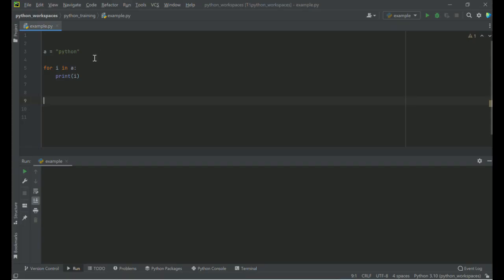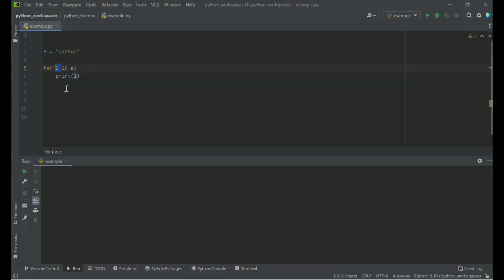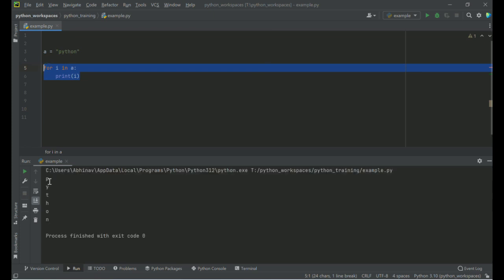Here is a piece of code that I have written for you. A is a string, and a string is a sequential data type. So this is the syntax: for iterating variable in sequence. I is the iterating variable, which means the value of I will keep on changing and will be different in each iteration. This is the for block, which consists of only one statement, which is print I. So I will iterate over this string character by character. When I run this program, it will print P, then in the next line Y, then T, and then in the next lines H, O, and N. It has printed Python with each character on a new line.